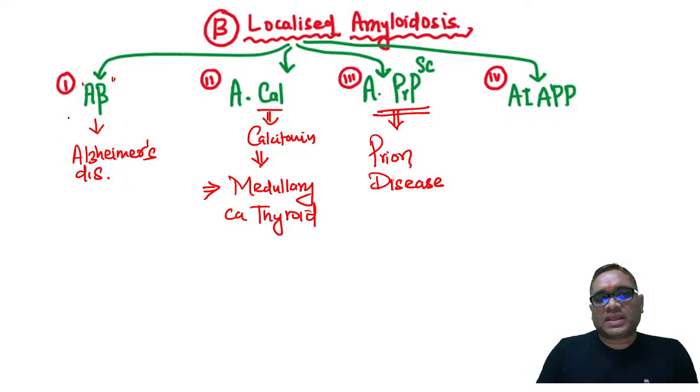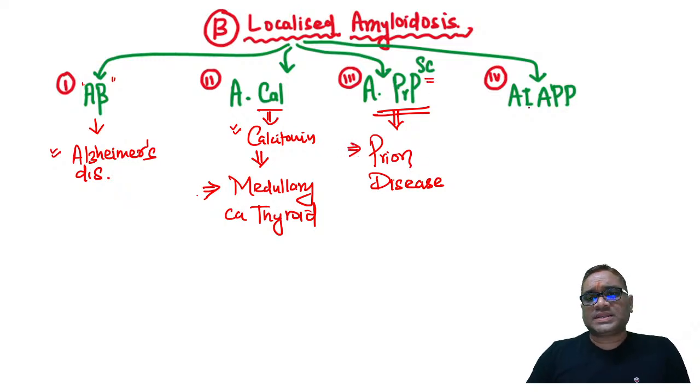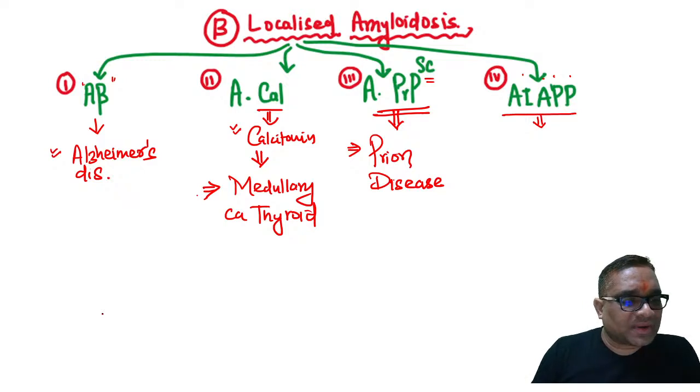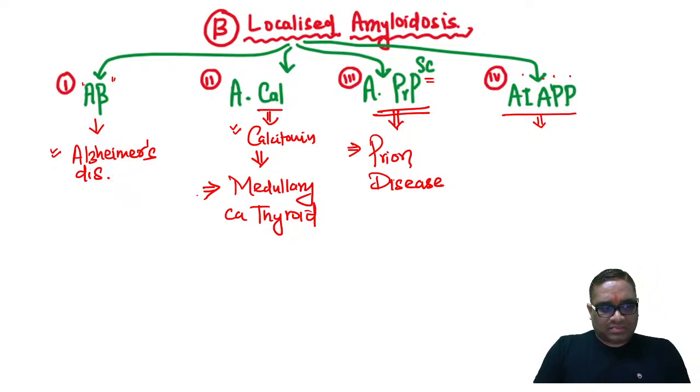So now you can see that A beta is for Alzheimer, A calcitonin is for medullary carcinoma, APrP-Sc is for prion disease, and AIAPP, islet amyloid polypeptide. Can you tell me what will be the correct answer for AIAPP? Anybody?